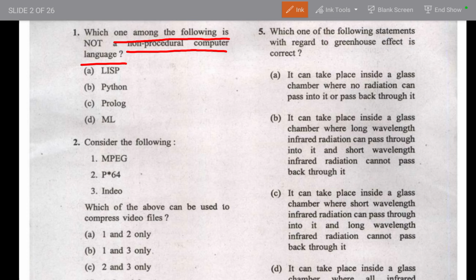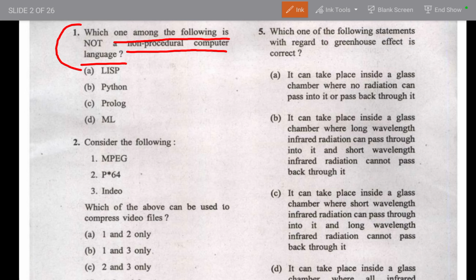If you have the technological background and some common sense, then you can use that and clear the paper. So the first question is directly from the computer. If you have the knowledge, you can. If you try to put some common sense, then this question may be correct.